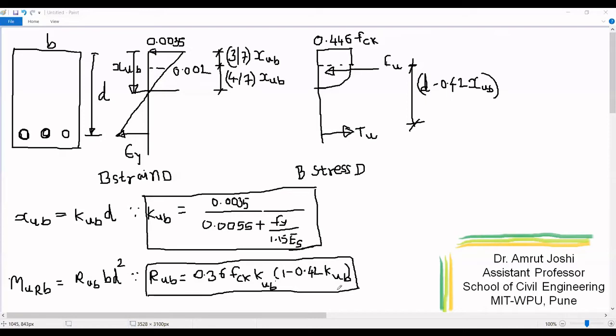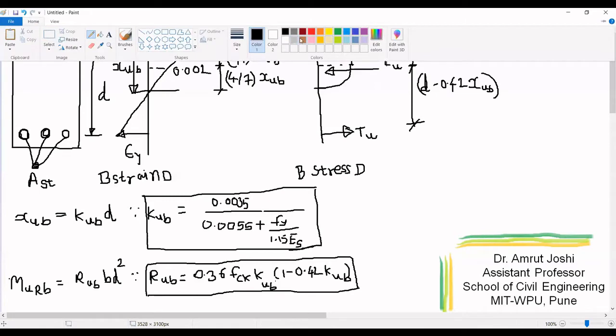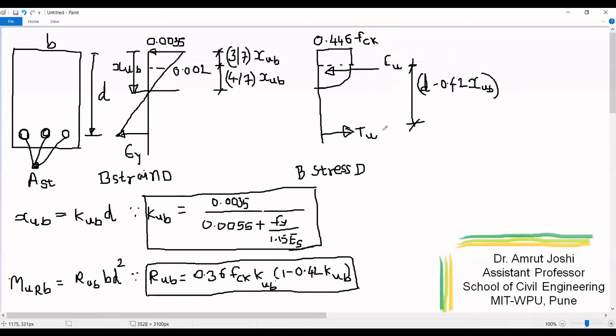Let me ask the question, what is the value of percentage of steel that I can provide to make this section balanced? So let us work that out. For doing so, we are going to equate this compressive force and tensile force. Because if we call this direction x, then at equilibrium, summation Fx must be equal to 0. So for summation Fx to be equal to 0, you must have Cu equal to Tu.